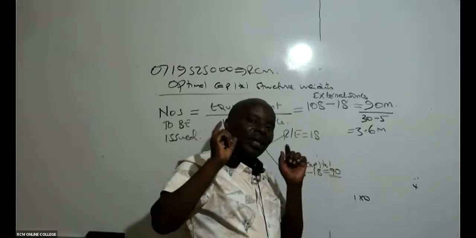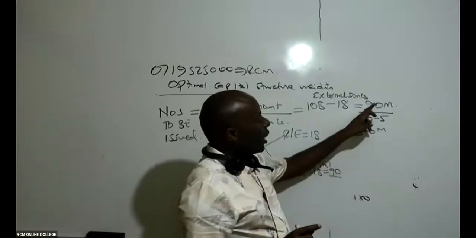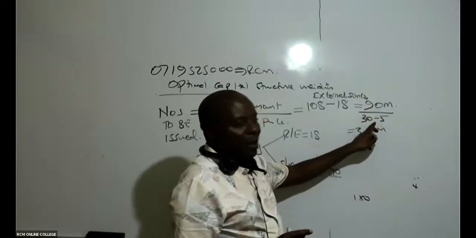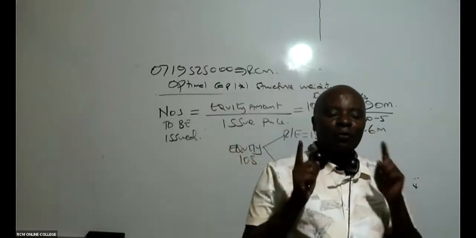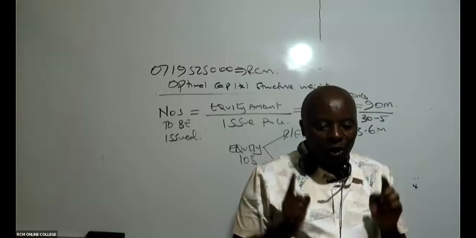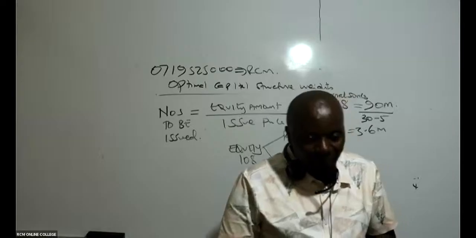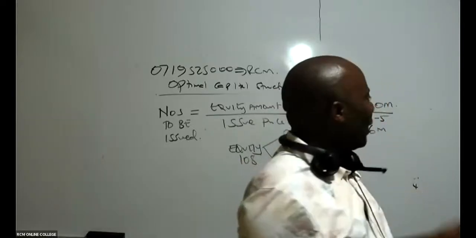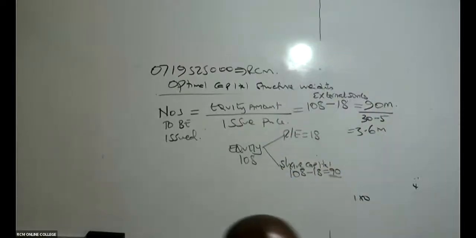To get the number of shares exactly, I take the amount we raised from shares, which is 90, divided by our issue cost. Each share is being issued at 30, and there is a flotation cost of 5. So 30 minus 5 gives me 25.